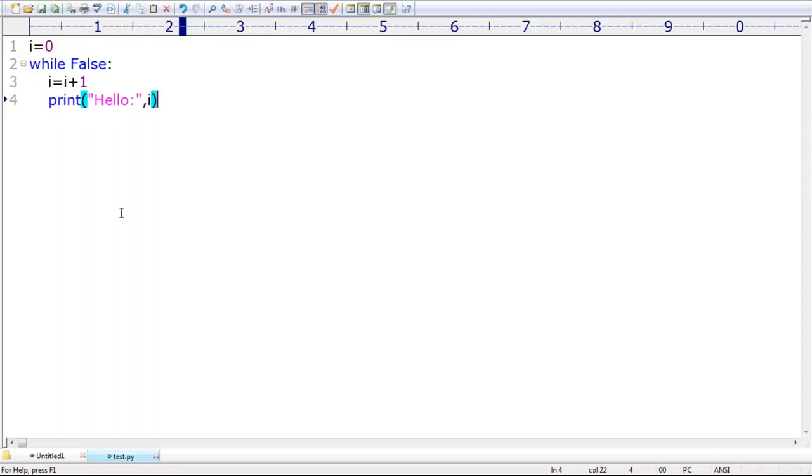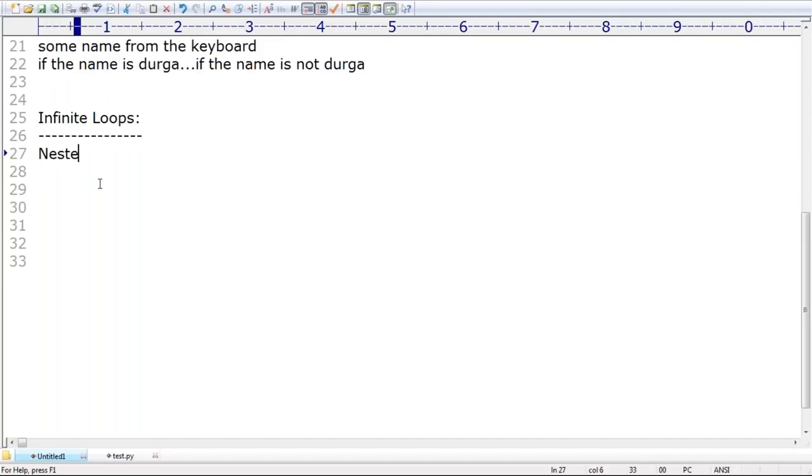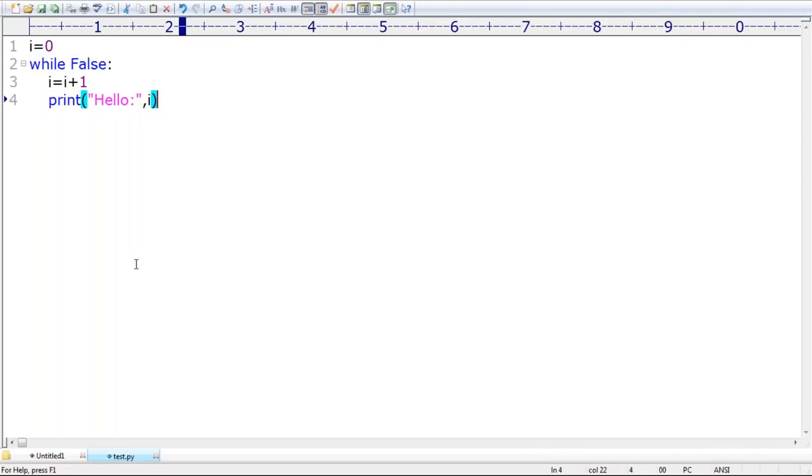Next, there is another small concept: nested loops. What is the meaning of nested? Nested means a loop inside another loop. That is by default considered a nested loop. I can write a loop inside another loop. Such a thing is nothing but a nested loop. It is very common; sometimes we may require to write it. Just have a look once.